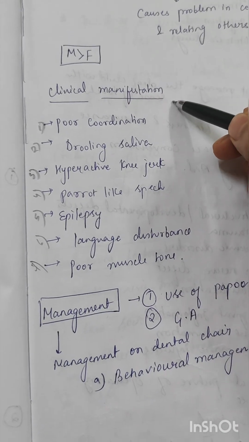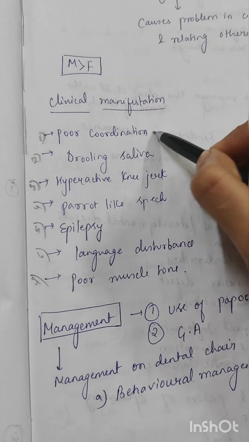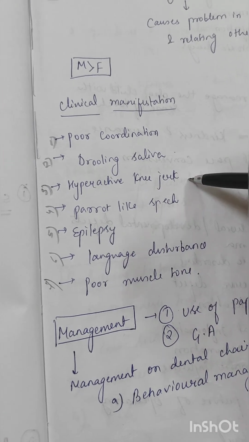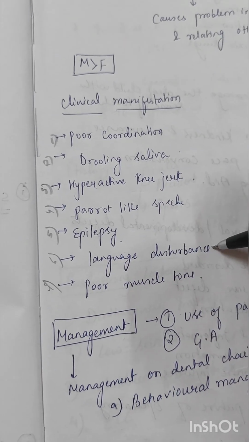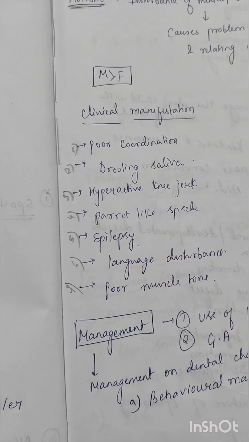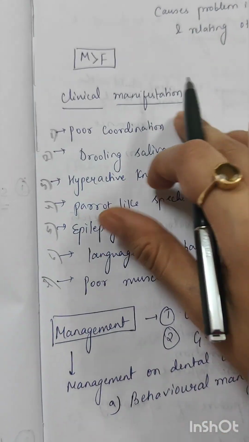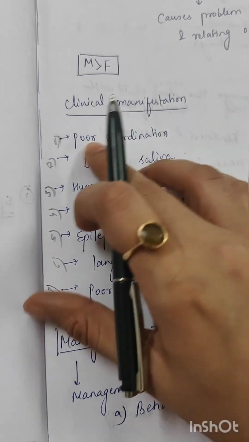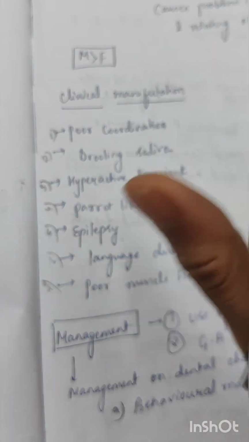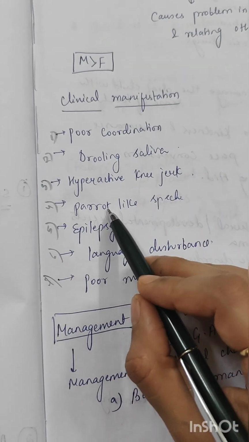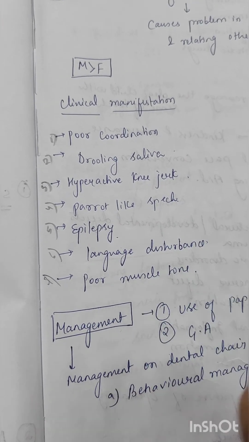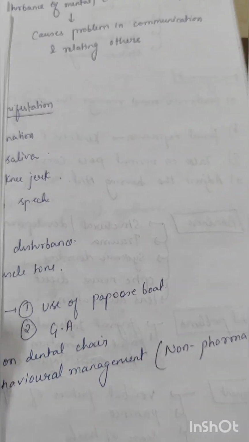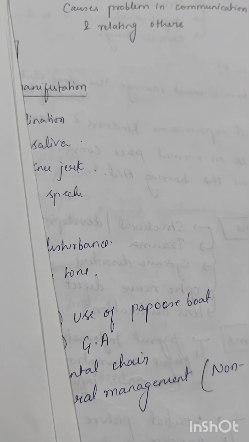What are the clinical manifestations? Poor coordination, drooling of saliva, hyperactive knee jerk, parrot-like, that is repeated, speech, epilepsy, language disturbance, and poor muscle tone.